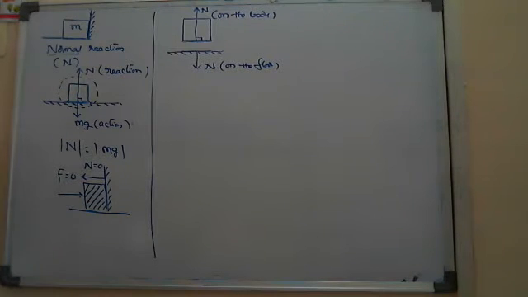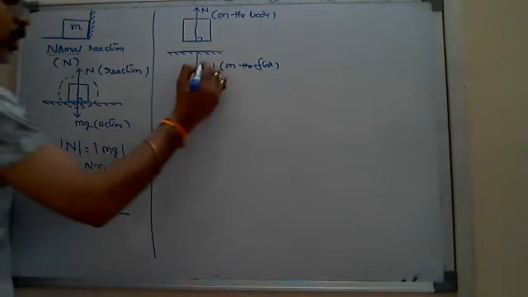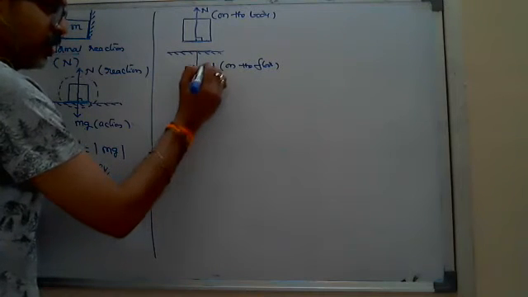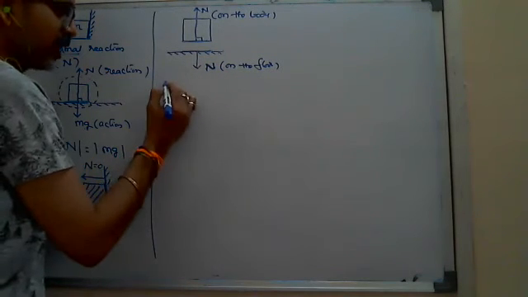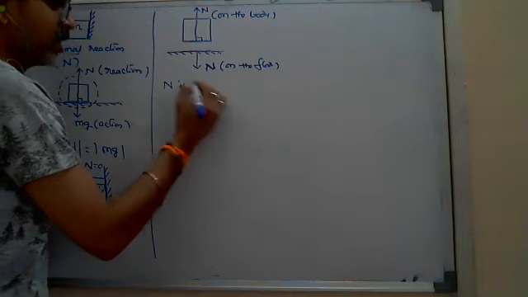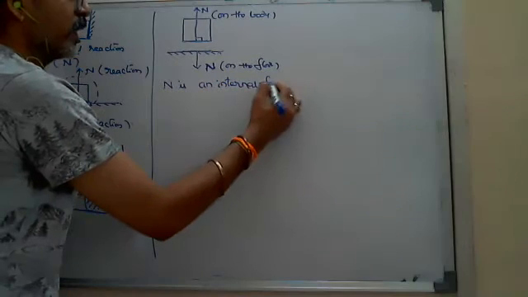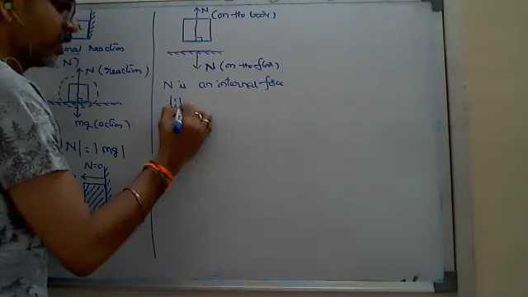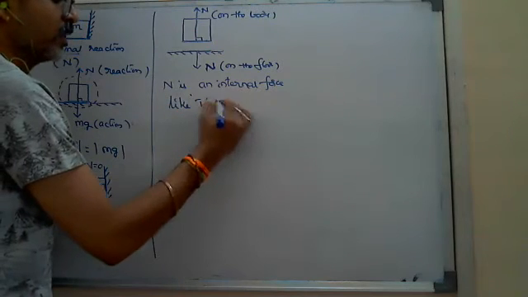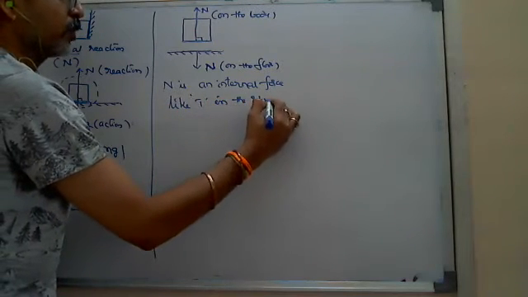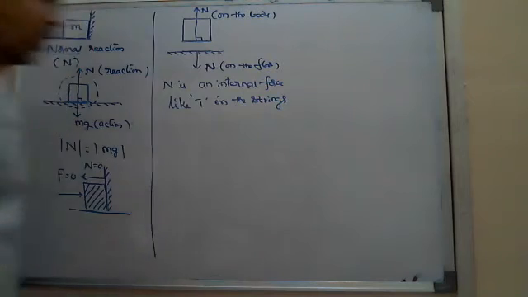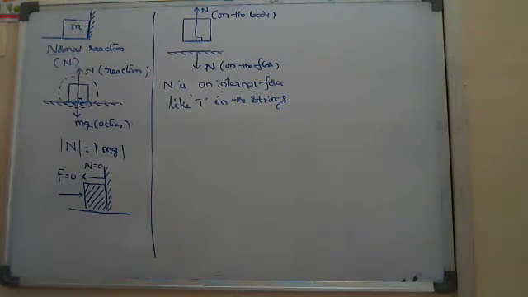And that normal reaction, when you come to numericals, is considered an internal force. Internal force means like tension in the string. Tension in the string is an internal force, and normal reaction is also an internal force.